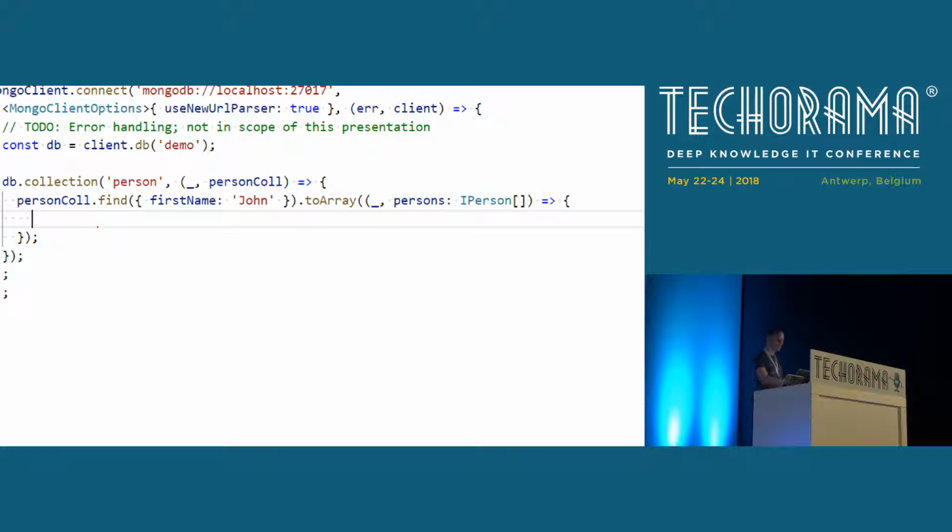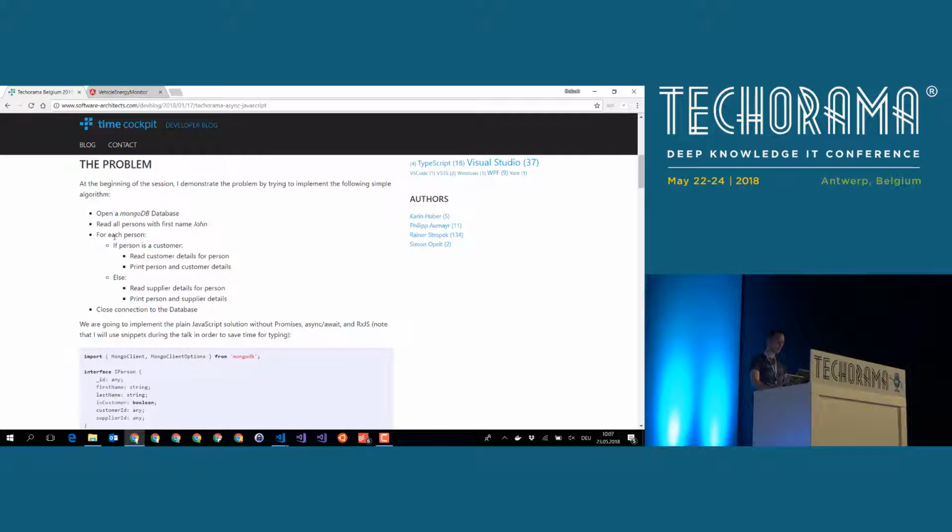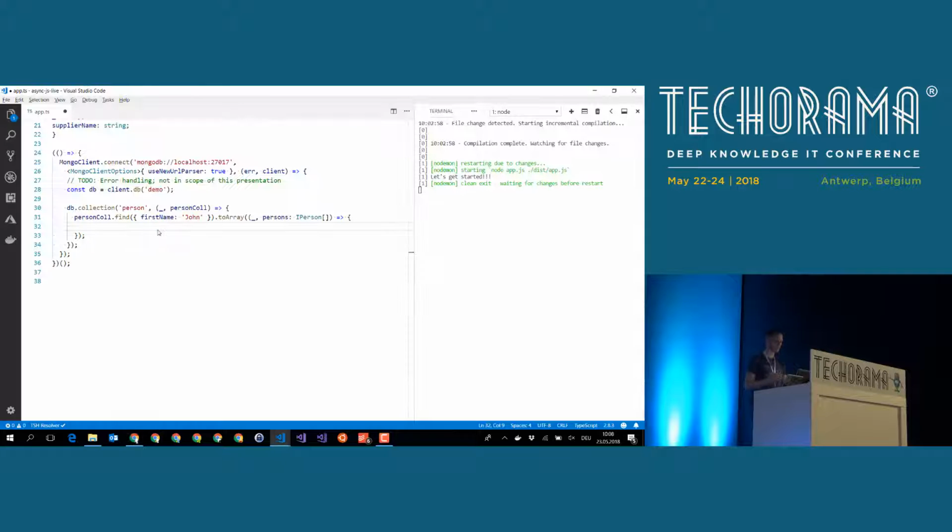What we see here is the method toArray. The method toArray is really executing the query, looking up all the persons with name John, and the point again is that we have to provide another callback. So this time we are three levels down into callbacks. If we remember what we wanted to do, it was a very simple task. We just want to open the connection and read all the persons with name John. In the real algorithm that we want to express, we don't see any callbacks. We don't see any nesting. That's the problem with all these callbacks.